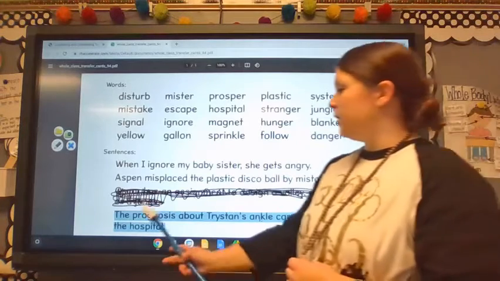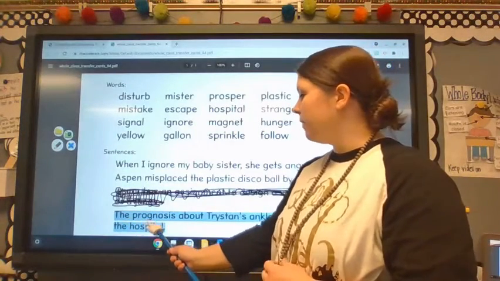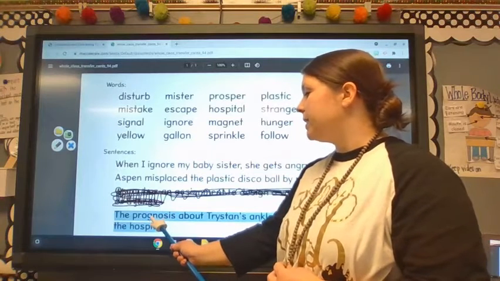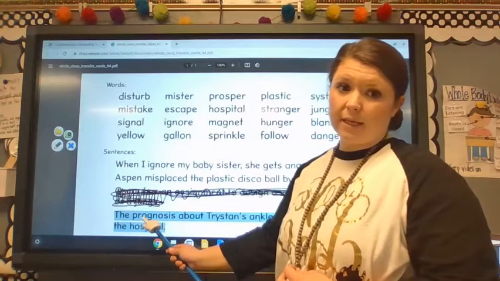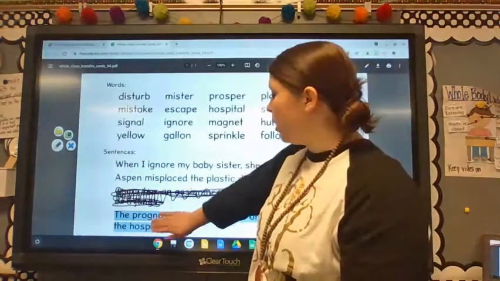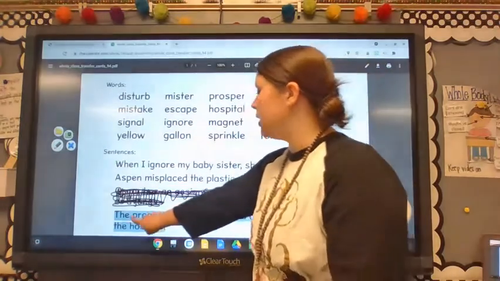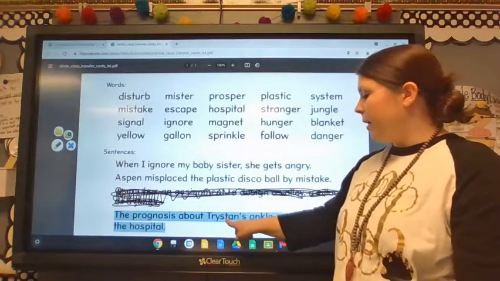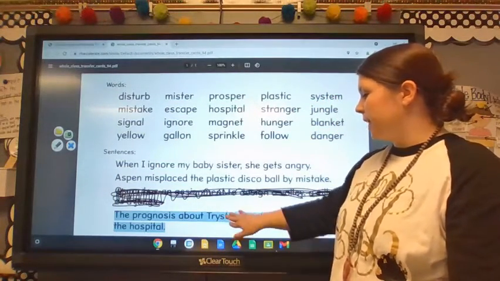All right, let's look. So this word has a consonant, a vowel, and a GN and another vowel. When we have that digraph GN in the middle of a multisyllabic word, it splits and both letters have a sound. So we have prognosis, prognosis. All right, let's look at this word here. We have that blend in the middle, so it will split.